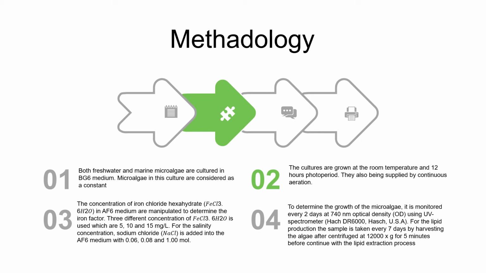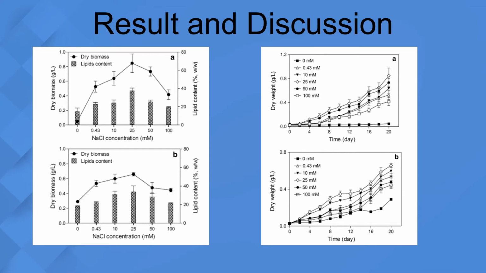Lastly, to determine the growth of the microalgae, it is monitored every 2 days at 740 nanometer optical density using a UV spectrometer. For the lipid production, the sample is taken every 7 days by harvesting the algae after centrifuging at 12,000 for 5 minutes before continuing with the lipid extraction process. Next is result and discussion.